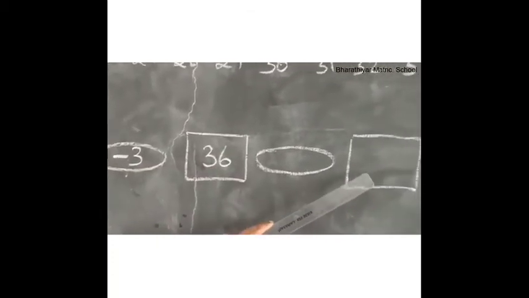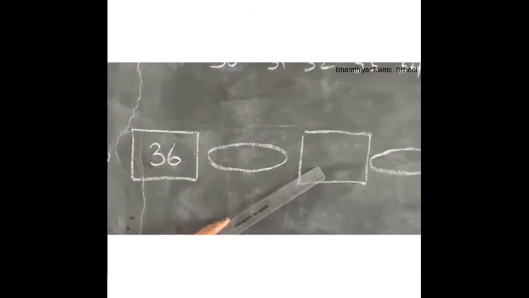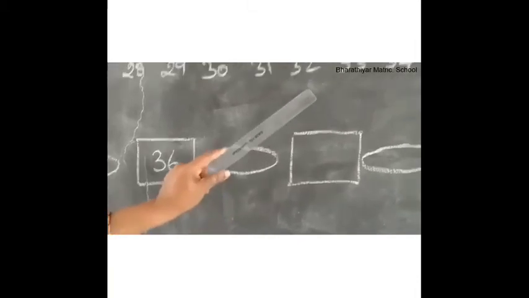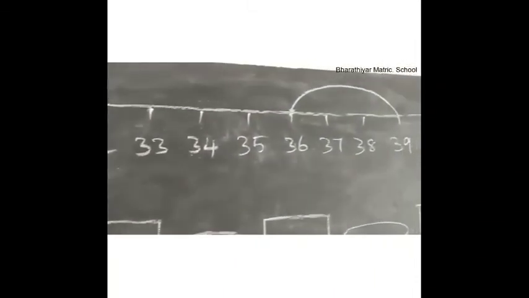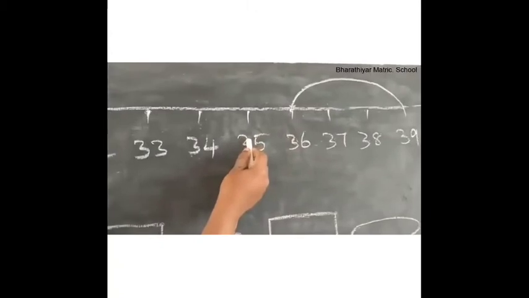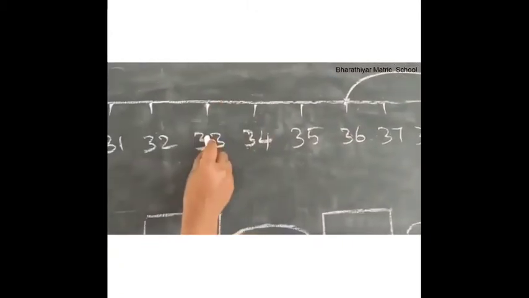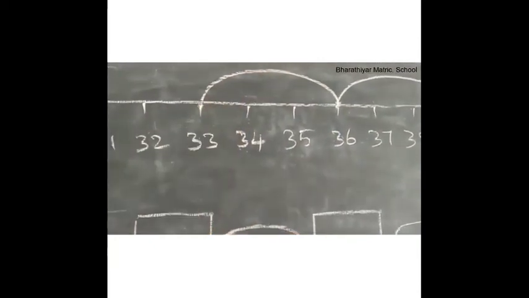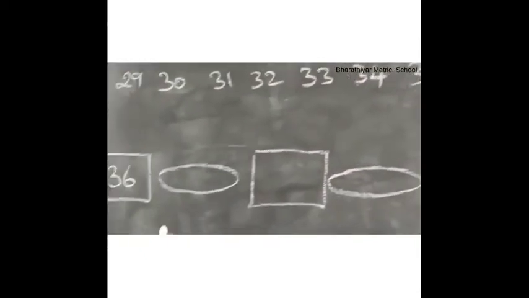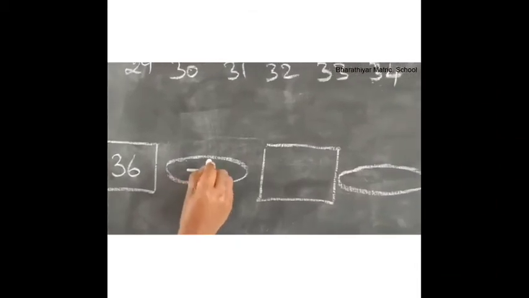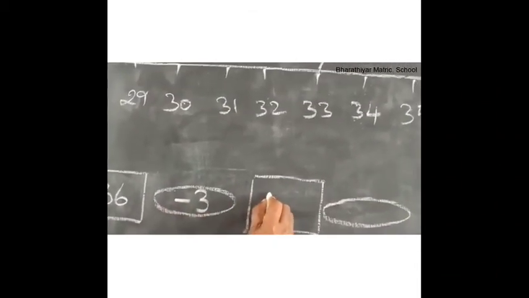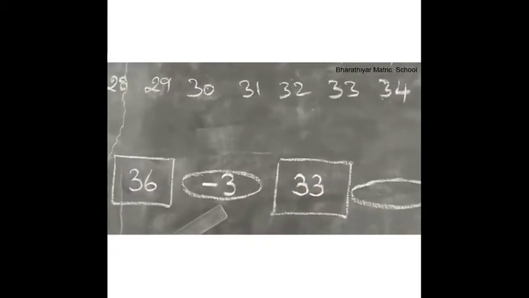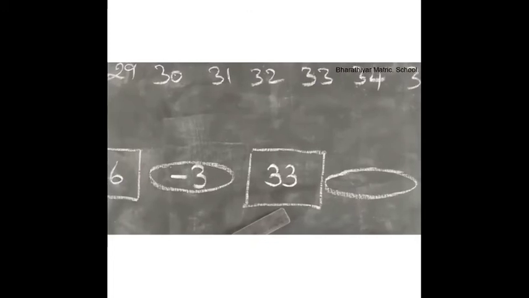Next, what is 3 less than 36? Look at this number line. 1, 2, 3. 36 minus 3 is equal to 33. So write minus 3 here and write 33 in this box. 36 minus 3 is equal to 33.